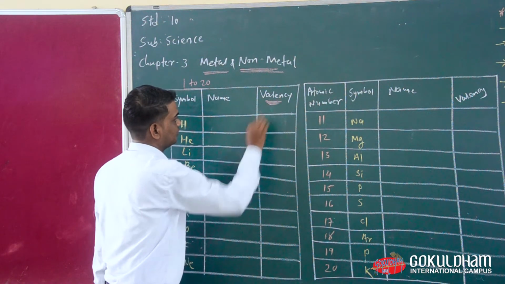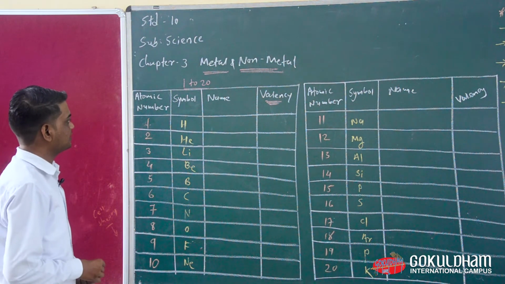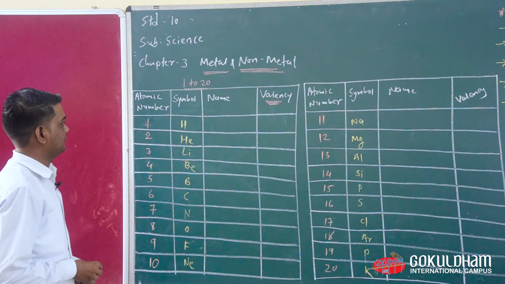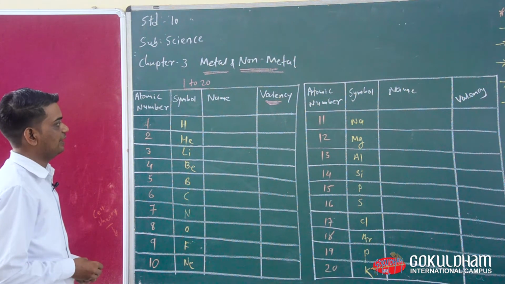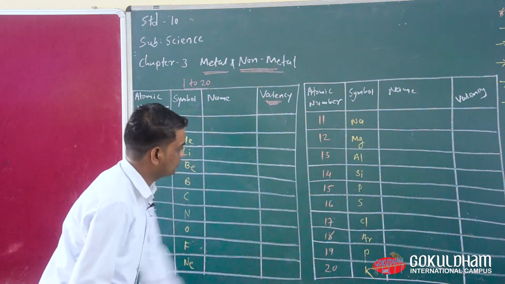So first of all we are going to learn the symbol of the first 20 elements, their atomic number, name and valency also. Okay, now here are the first 20 elements.